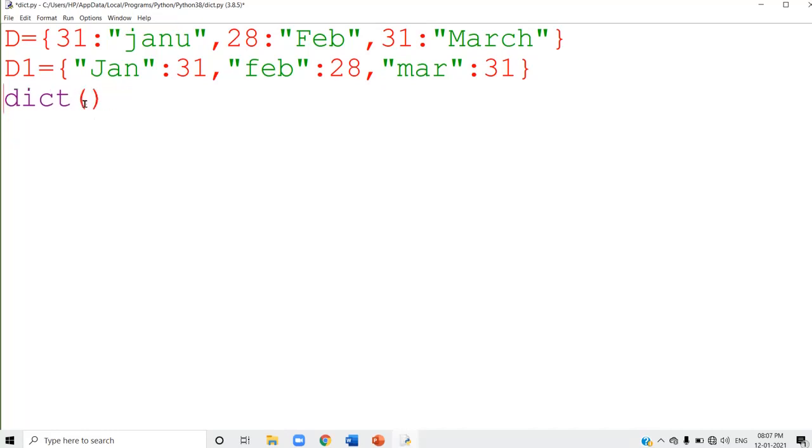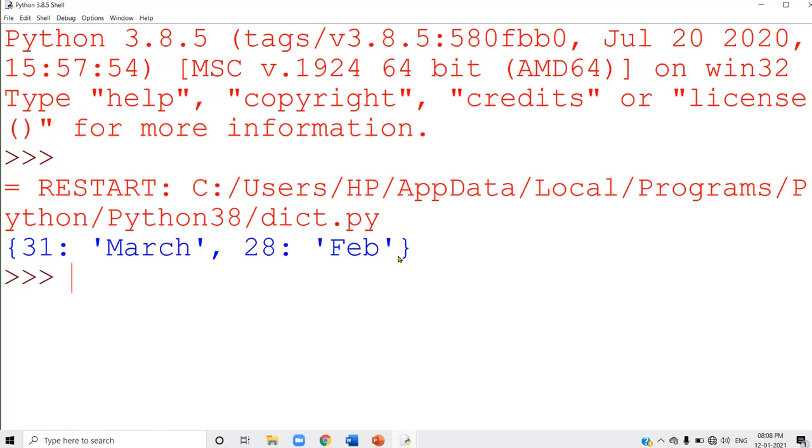I will run this program. Before that, I'll print D. See the way I'm displaying the answer. Print D, so that means I'm going to print the dictionary. Now, just run this program. See, you can see the dictionary D is displayed there.